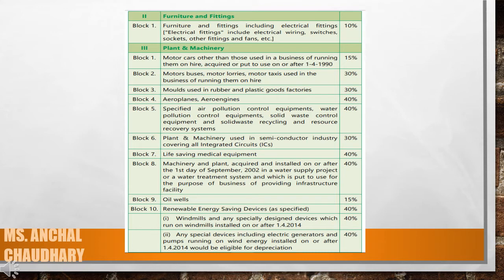Motor cars other than those used in the business of running them, in that case it is 15%, but it is used on or after 1st April 1990. So aeroplanes, aero engines, these will have 40% depreciation. Life-saving medical equipment 40%, plant and machinery used in the semiconductor industry 30%, oil wells 15%, renewable energy service devices 40%. So likewise there are different slab rates for depreciation on the assets.